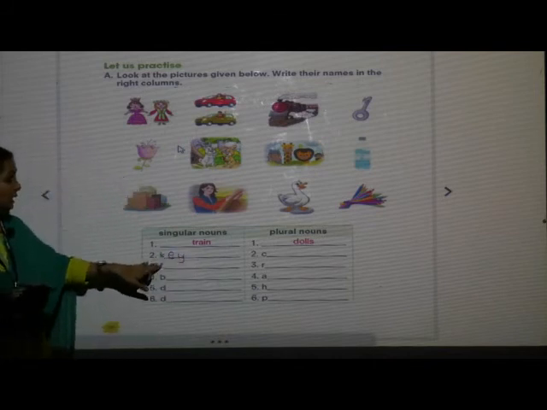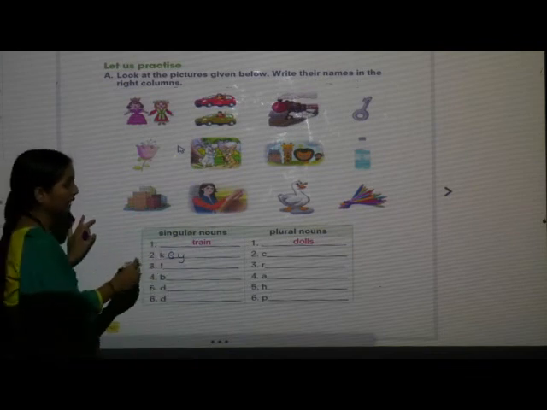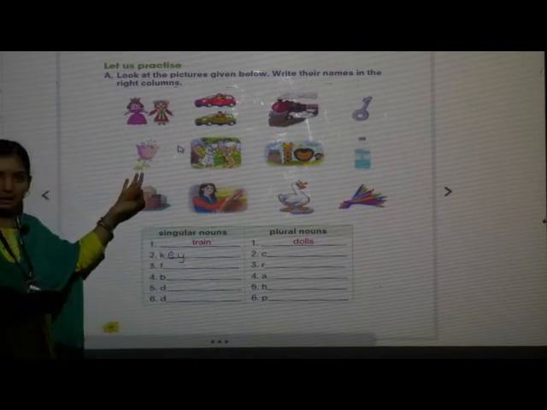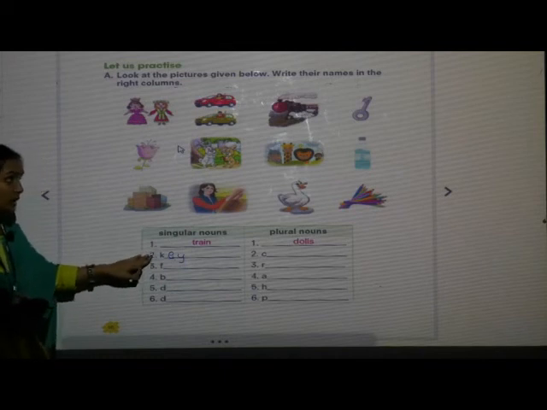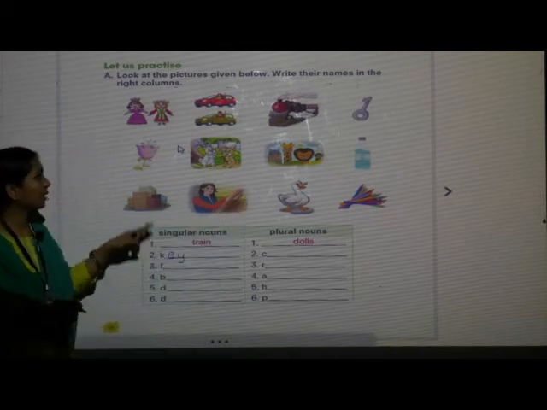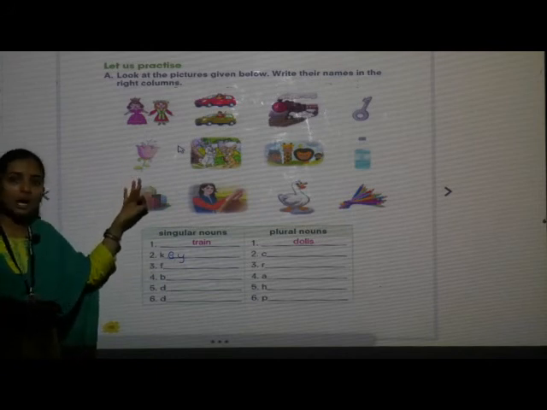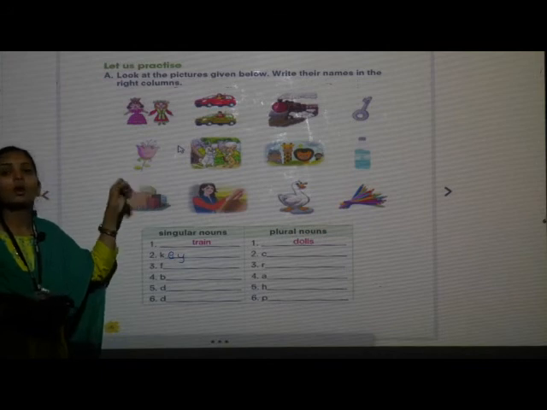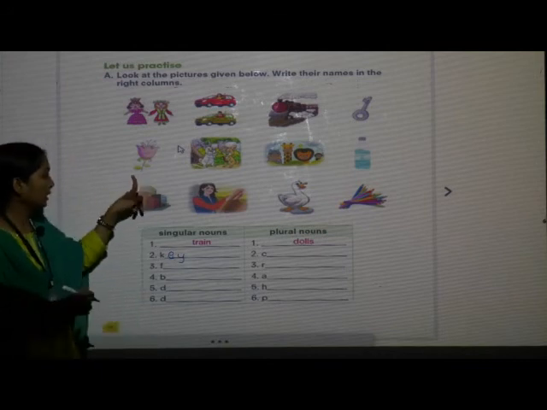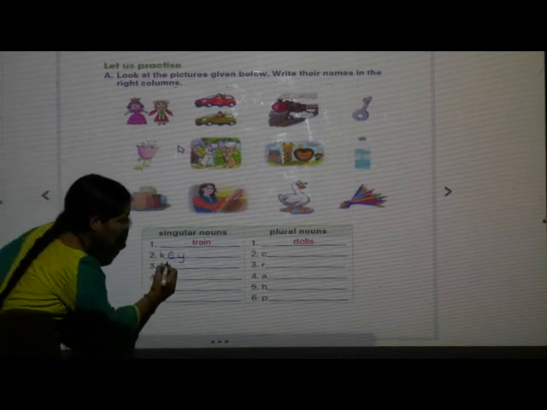Key is single, so it comes under singular nouns. Next one is flower. How many flowers do we see in the picture? Only one. So it will come under singular nouns.